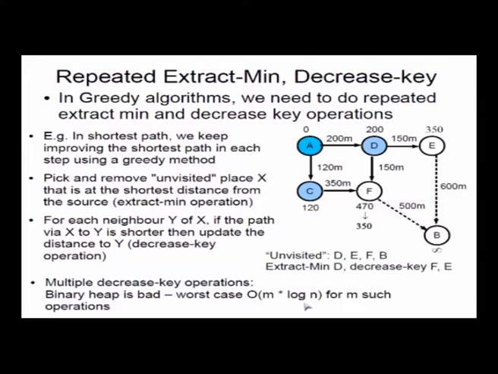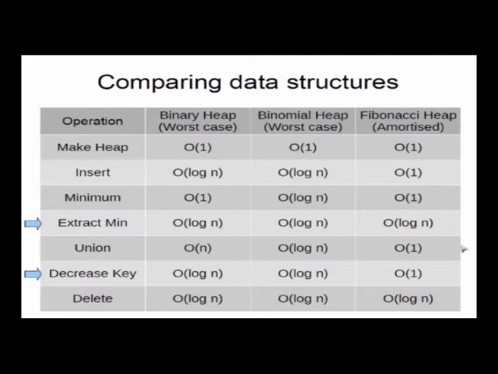So what you want to do is create a data structure in which not just extract min is reduced in terms of complexity, but decrease key also is reduced in terms of complexity. Ideally, you would like to do the decrease key in constant time. It turns out that in the worst case it's not possible to do that, but it is possible to do it in what is called the amortized case or average case.